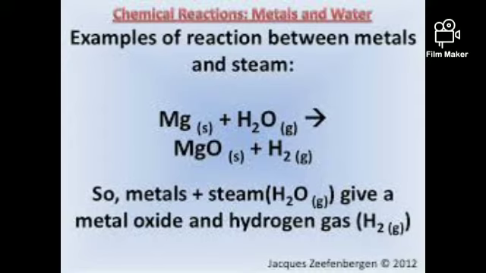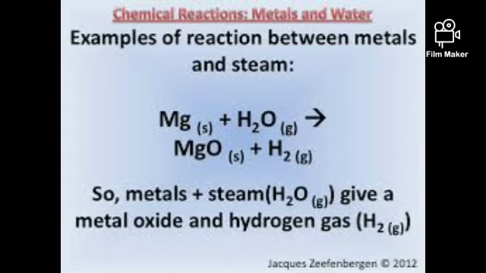And here I have given the equations for you to understand the reaction between magnesium and steam. Magnesium reacts with the steam and produces magnesium hydroxide with hydrogen gas. So this is an example for you.